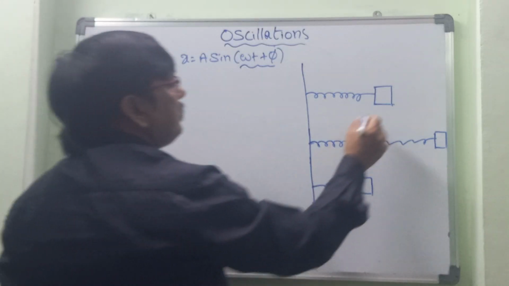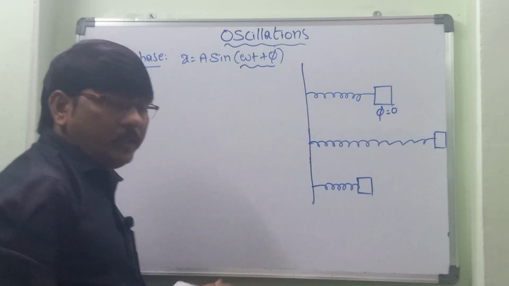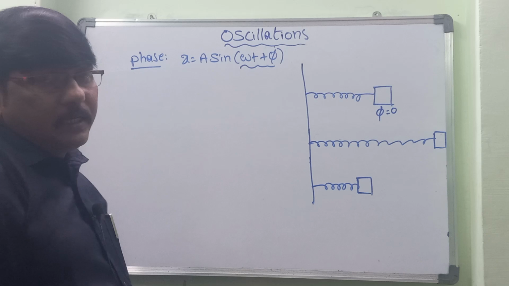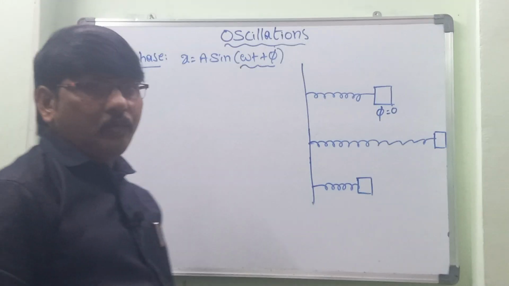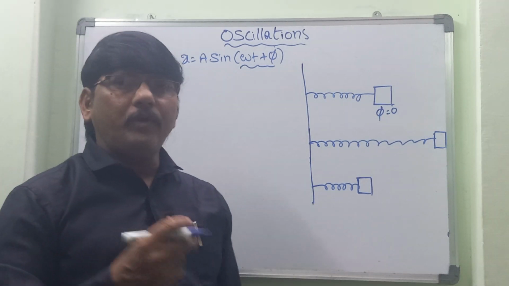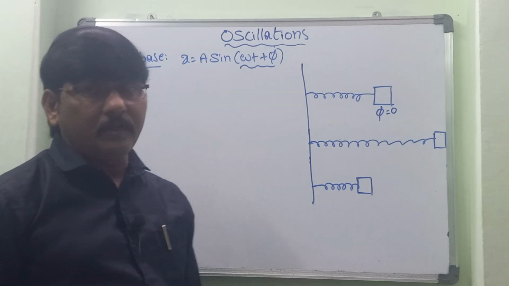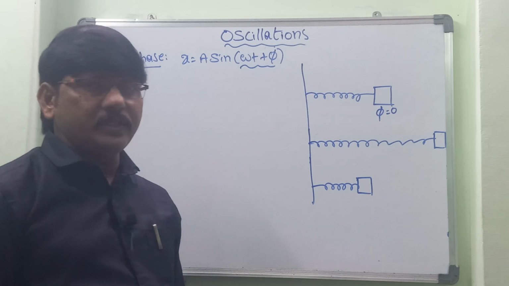So here is the mean position, where phi is equal to 0. Before that we will discuss what these terms are. Omega t plus phi is called the phase, where omega is the angular velocity and t is the time taken for that angular velocity, and phi is the initial phase, not the phase difference.